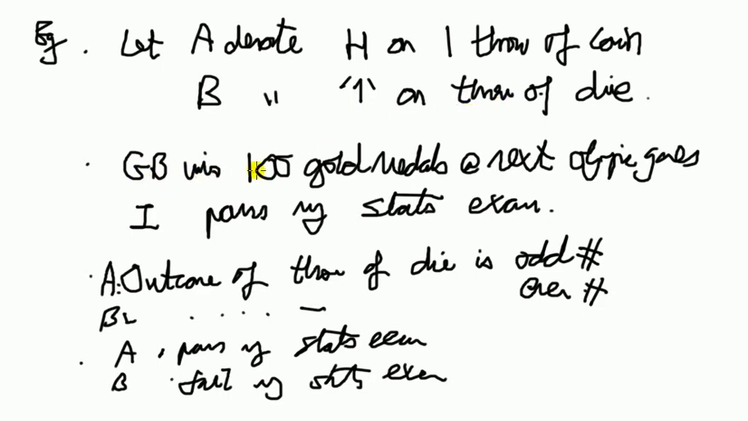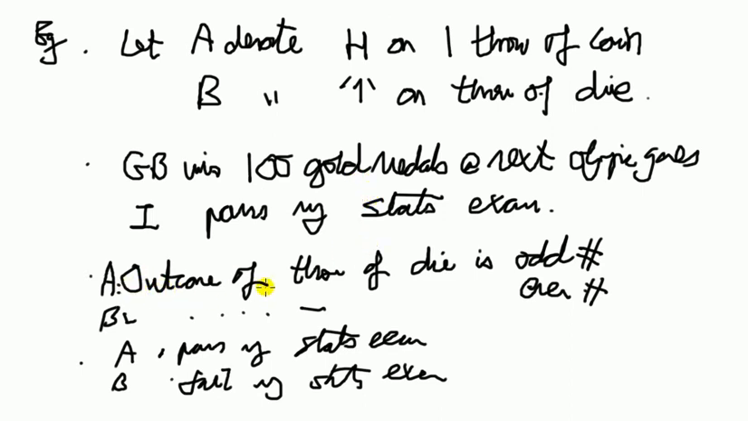Next, Team GB wins 100 gold medals at the next Olympic Games. And the second event is I pass my stats exam. Are these two things independent? The answer is yes. This outcome does not affect that outcome, and vice versa. Are they mutually exclusive? No, because they could both happen.